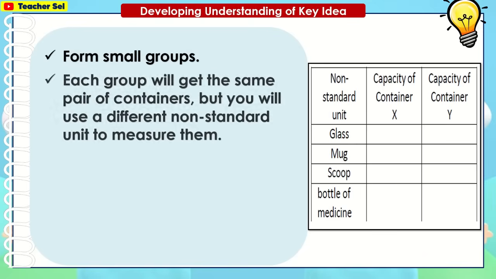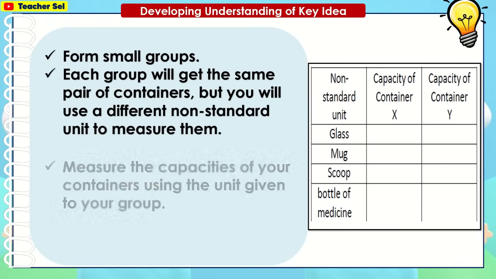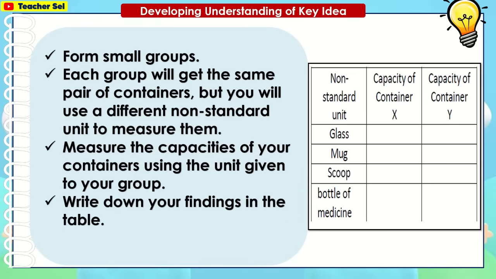Form small groups. Each group will get the same pair of containers, but you will use a different non-standard unit to measure them. Measure the capacities of your containers using the unit given to your group. Write down your findings in the table.